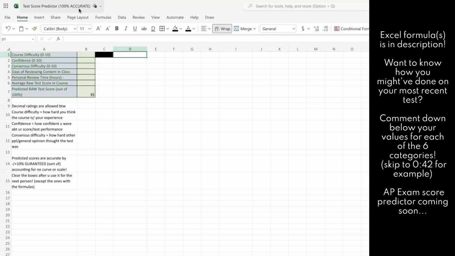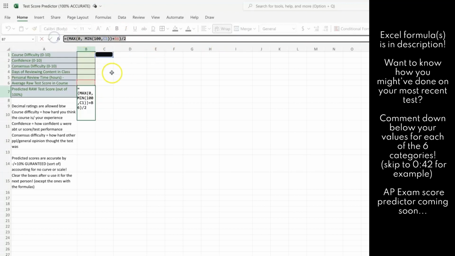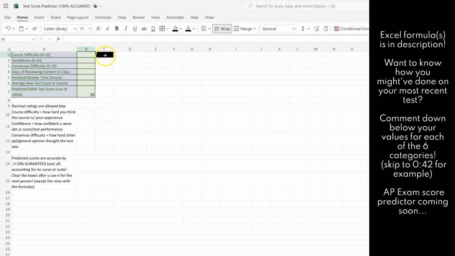So yeah, if you guys want to give it a try, here's the theorem I use as the first part. This is the second part, so if you guys want to replicate this, you can. If you don't want to go through that hassle with tech and Excel and stuff, just leave a comment down below with these variables, which I'll show you guys an example on how to use, and I'll reply back with your predicted raw test score.